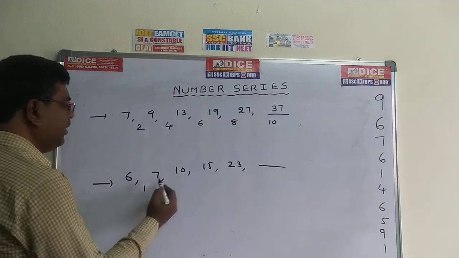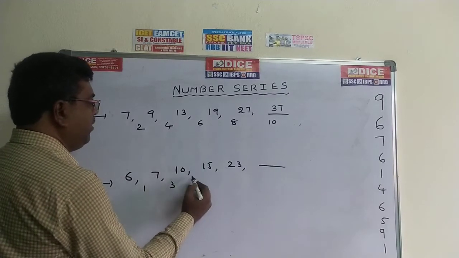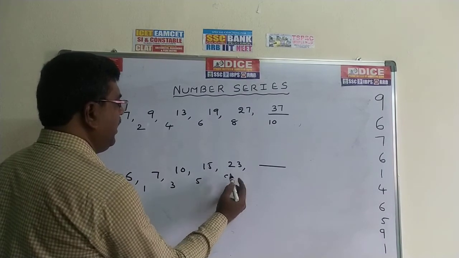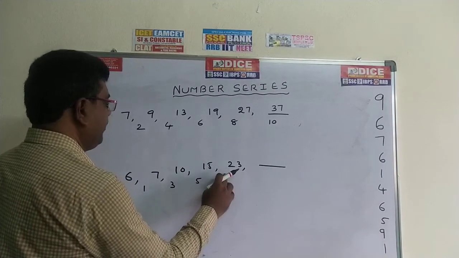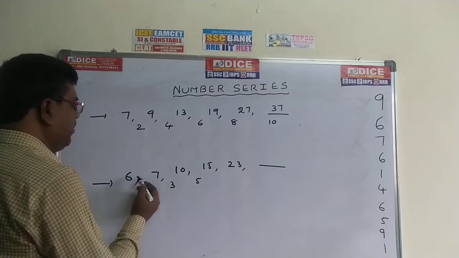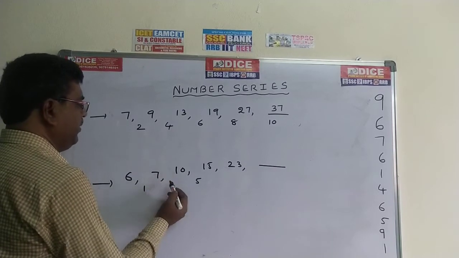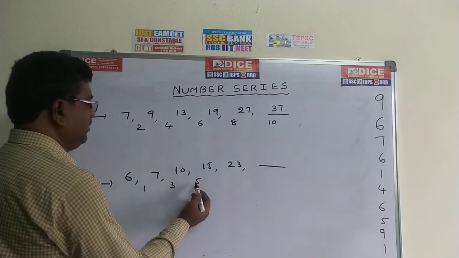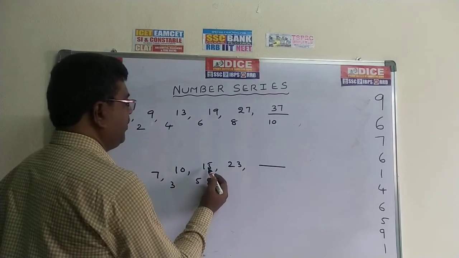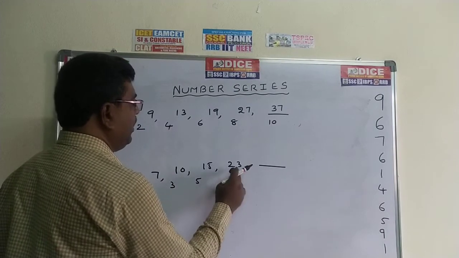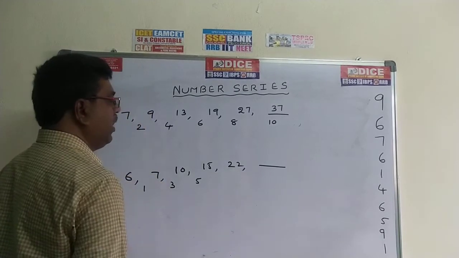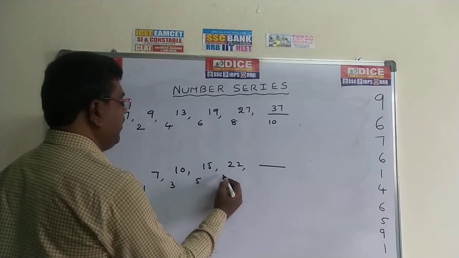7 minus 6, 1. 10 minus 7, 3. 15 minus 10, 5. 23 minus 15, I hope 8? 8 or 7? Here we are getting odd numbers: 1, 3, 5. So this number is a wrong number. Here you can take it as only 22, not 23. Now 22 minus 15, the value is 7.